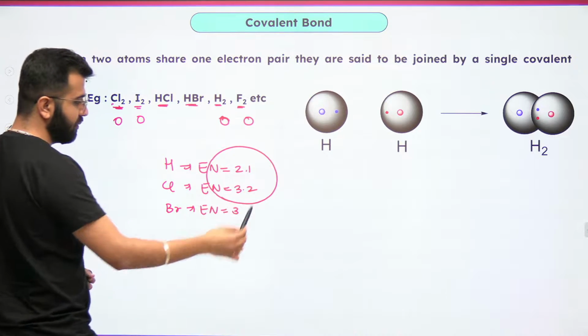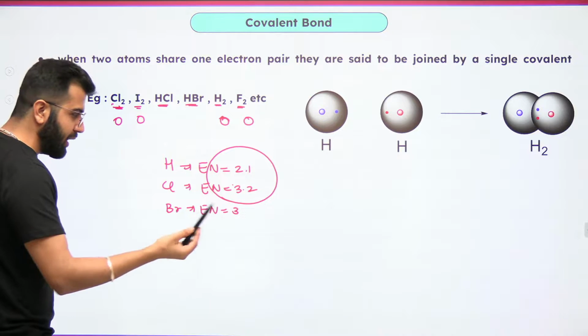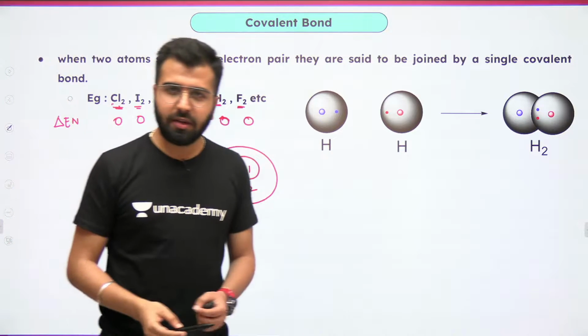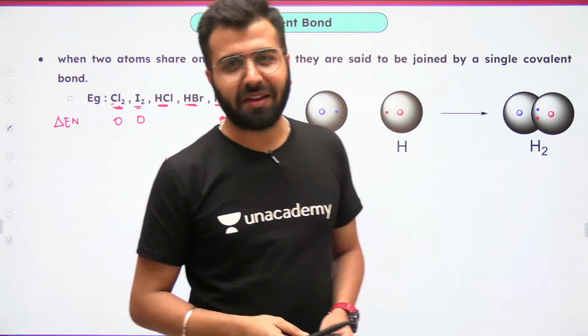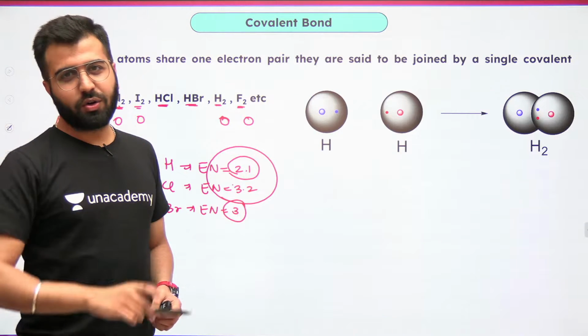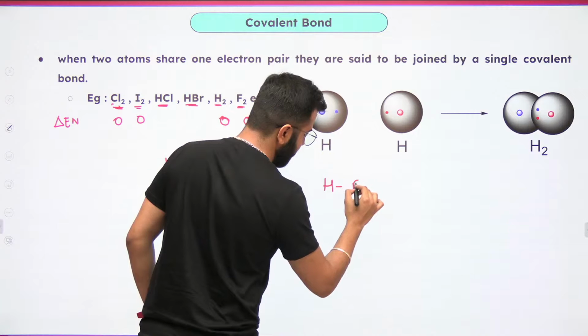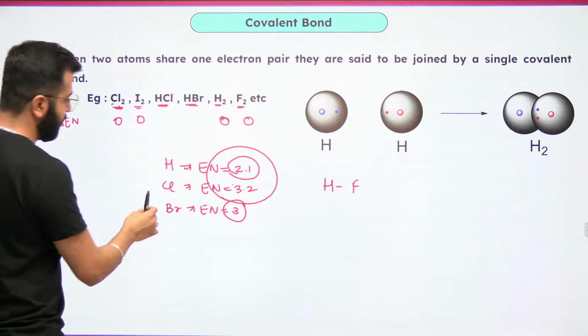What is the difference between both of them? You would see 1.1. Is it a covalent bond? Yes. 3 and 2.1, a difference of 0.9. It's a covalent one. Now I'll ask you something, a very good question. What about HF? Hydrogen and fluorine. Is it a covalent bond or an ionic bond?